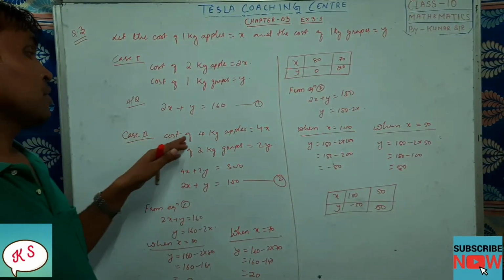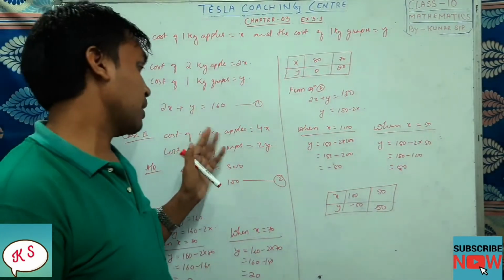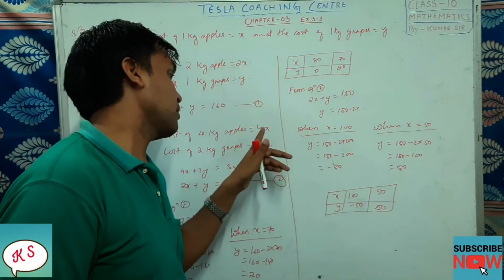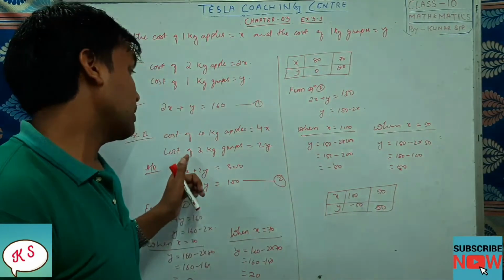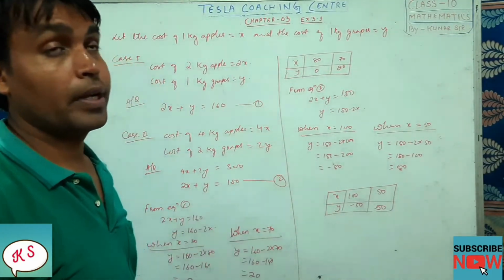Now case 2: after a few months, they went to the market again and bought 4 kg apples. So 1 kg apple costs x, so 4x, and they bought 2 kg grapes. 1 kg costs y, so 2 kg is 2y.